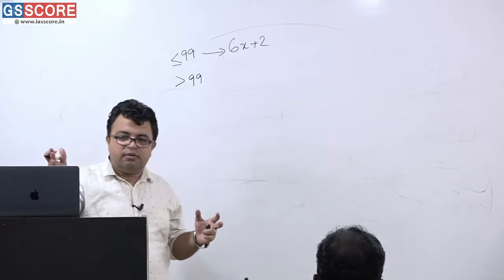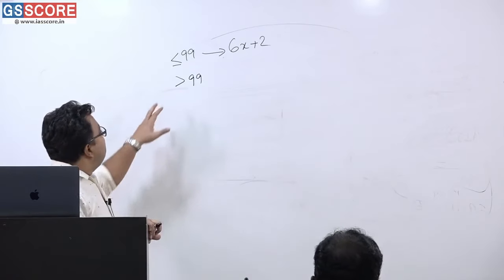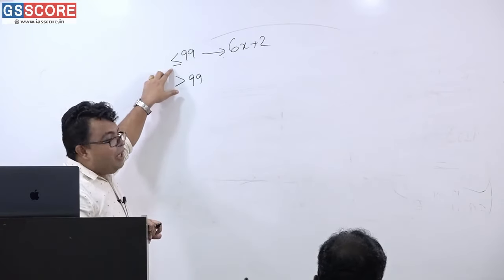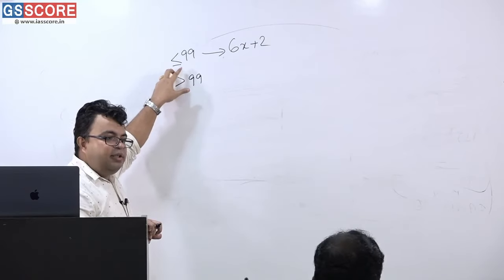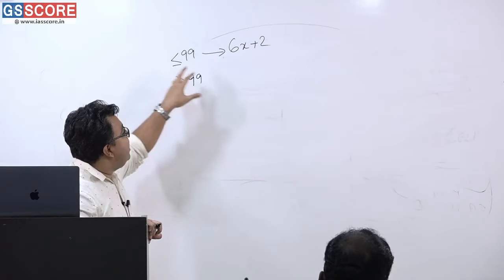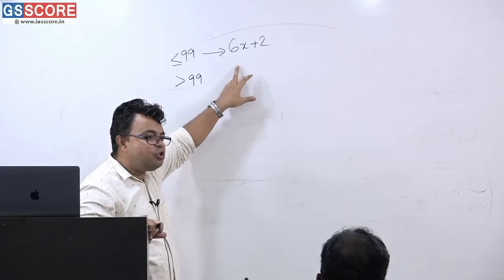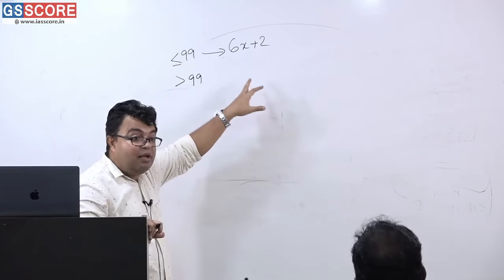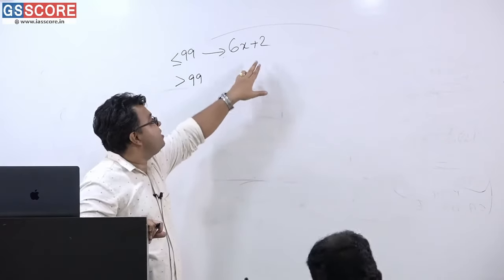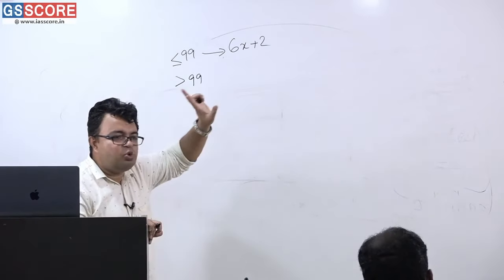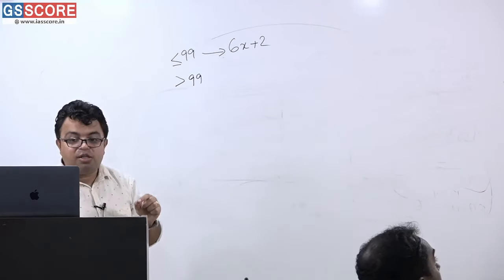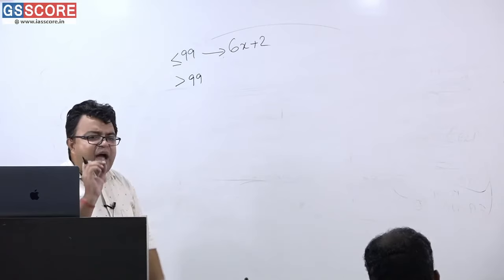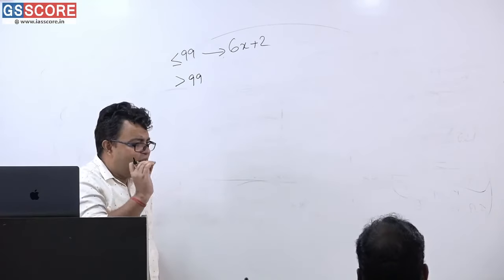Is it correct? Okay. Now I am saying below or equal to 99, that will be the largest 2-digit number, and that will be in the form 6x plus 2, because it has to be divisible by 6 and then give 2 as a remainder. Very simple. 2 as a remainder when divided by 6, so 6x plus 2. This was told in the first scenario only. I have just started from the beginning point in this very area.